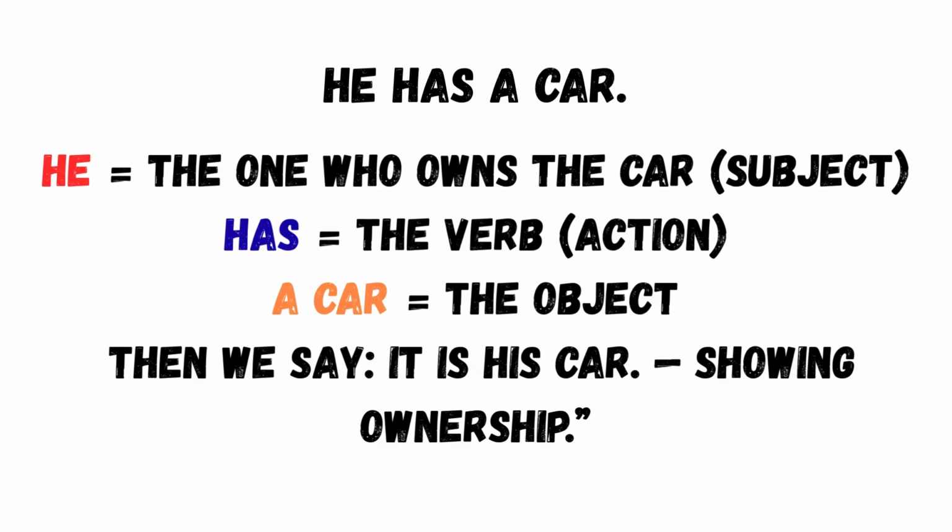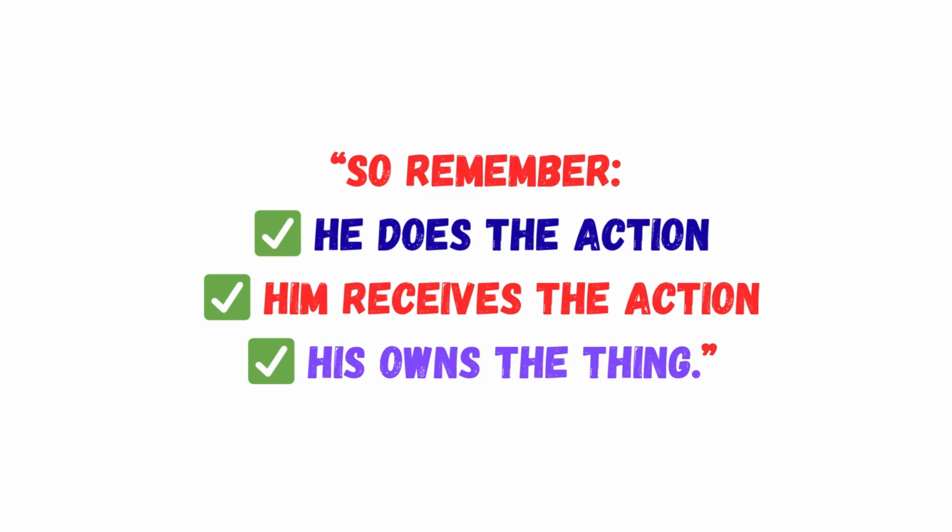He has a car. It is his car. Let's break it down. He, the one who owns the car, subject, has the verb, a car, the object. Then we say it is his car, showing ownership. So remember, he does the action, him receives the action, his owns the thing.